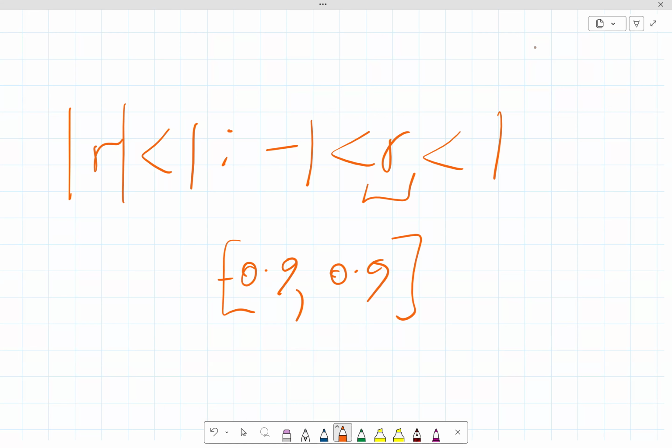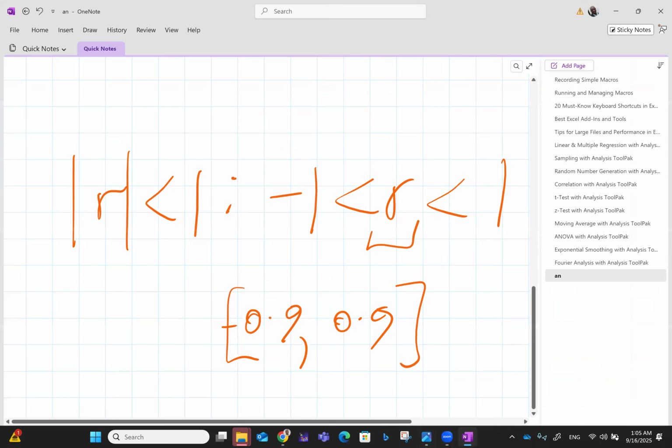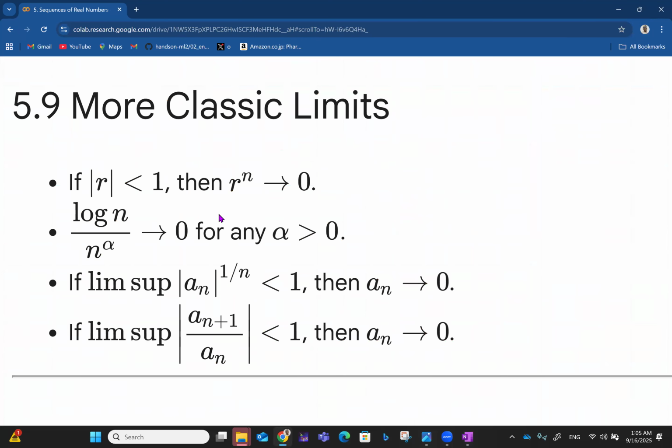That's why the powers will be approaching 0, like that. Then we have another one: log n over n raised to the power alpha approaches 0 for any alpha greater than 0. Then if the limit superior of the absolute value of an raised to 1 over n is less than 1, then an itself approaches 0. Then if the limit superior of the absolute value of an plus 1 over an is less than 1, then an approaches 0 also. So these are some classical limits to think about.